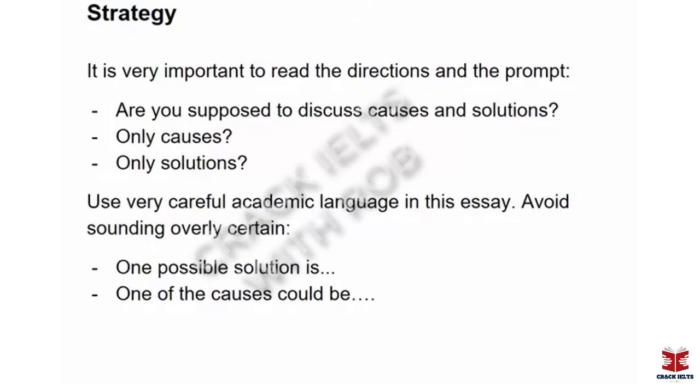By saying it this way, you're avoiding sounding overly certain that you have the one and only solution, or that you're explaining the one and only cause to the problem that you're talking about. Otherwise it does not sound academic because it sounds too certain and it's too simple.